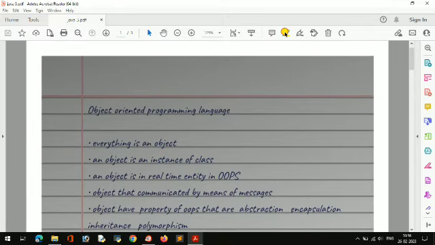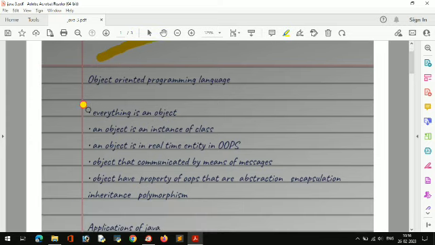Now we will see what is an object. We are saying object, but what is an object? Whatever you see, that is an object. Like laptop, my laptop is an object. Your shoes is an object. Anything is an object. So here that point is written. Everything is an object.